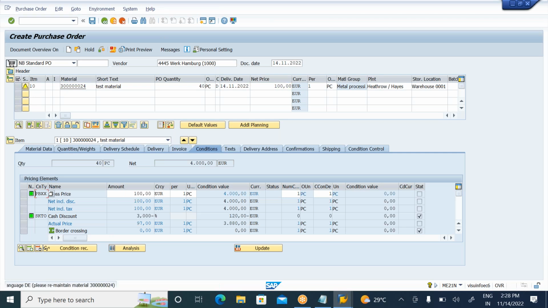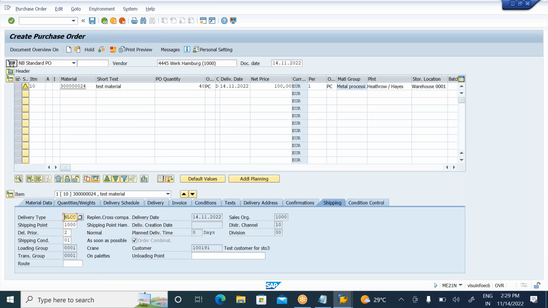But here, what we need to understand is whether the shipping tab is generated or not. If the shipping tab is generated, then all your config steps are proper. Now in my case, the shipping tab is generated. Whatever these 7 config steps, you can observe all of them. Your sales area setup is there, and your customer number is assigned to the supplying plant. The customer number is assigned to the receiving plant. The customer number is coming. The loading group and transport group we assign to the customer master card. Delivery and loading group and transport group we assign to the material master. And delivery priority and shipping condition are assigned to the customer master card. Whatever the delivery type and whichever the shipping point is determined, observe all these details and observe the shipping tab.